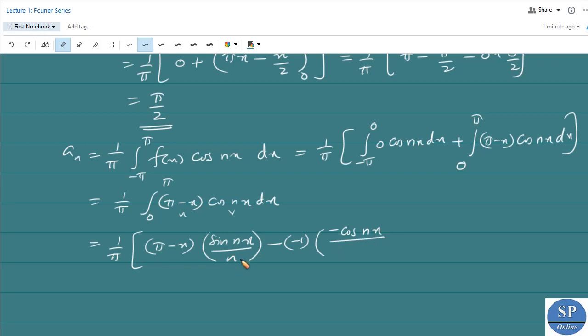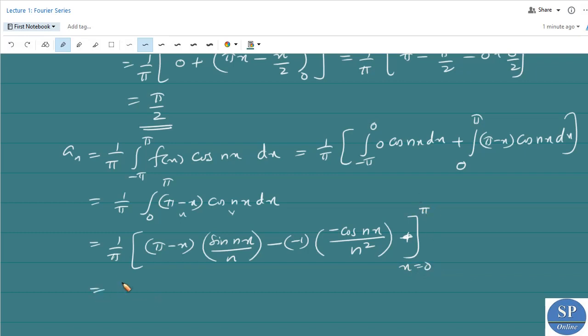Here we have one n already, so n square. Therefore we have minus cos nx divided by n square. Next, plus the derivative of minus 1 is 0, so the next terms will be 0. So this is from x equal to 0 to pi.